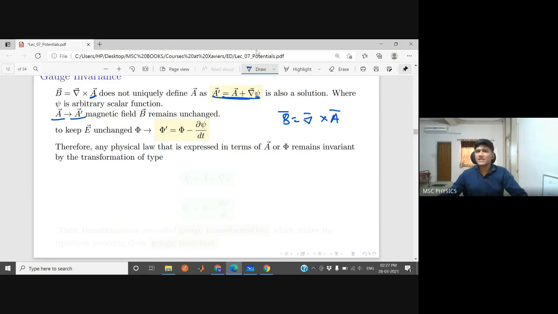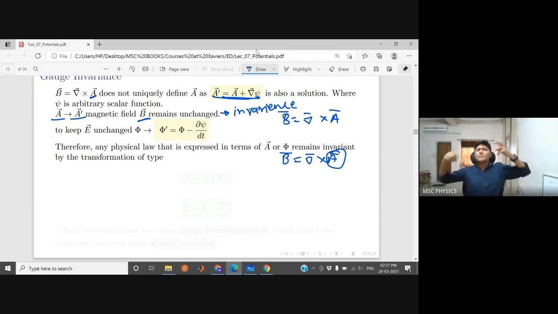So this is called invariance. This is a very beautiful property of physics. Invariance means B does not vary even if you change A. You were defining the magnetic field as curl of A, but now even if you change A to some other function, B will still not be changed. That means it gives you a more general solution. You can add a few terms here and there, but the answer will still be the same. This is what we require in physics. We want the most general solutions.